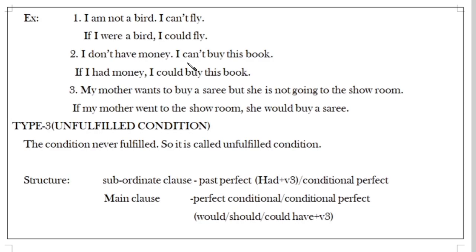We have to change it. Immediately you have to recollect that, and after that you can easily change it. If I had money, "had" is acting as the main verb. If I had money, I could buy this book. So according to that structure, we constructed the sentence here. Whenever they give us that question in the examination, if you read the question one or two times, you can easily find what is there.